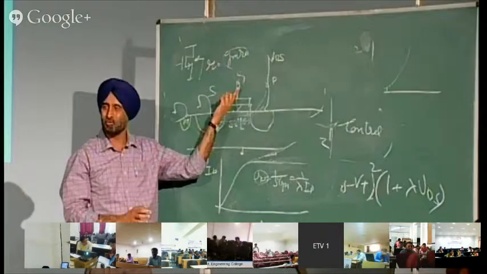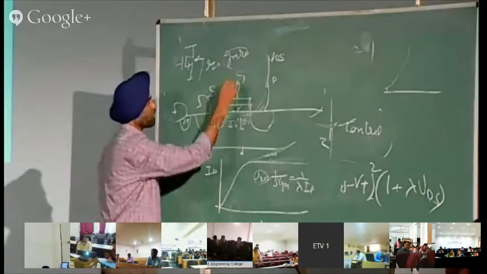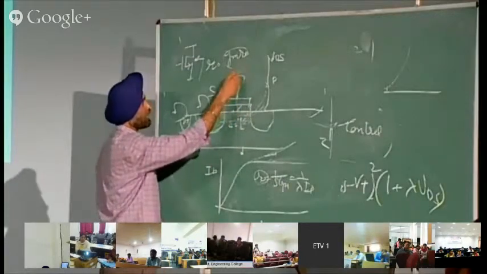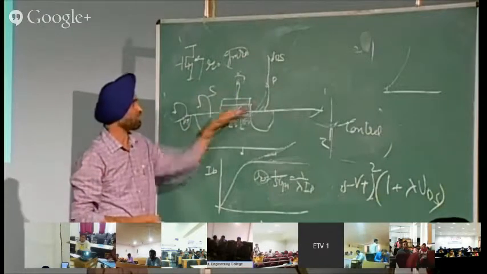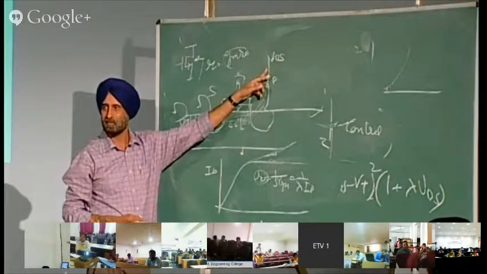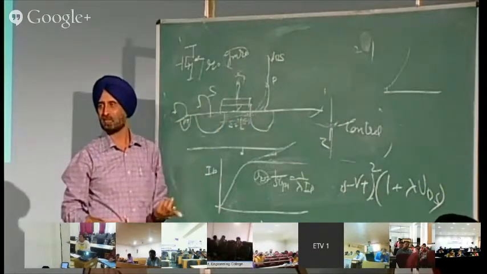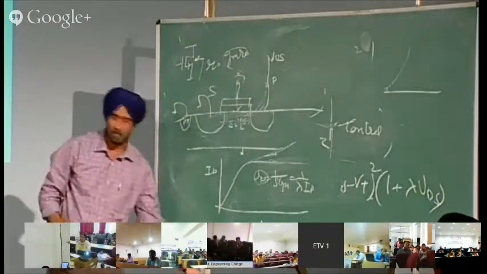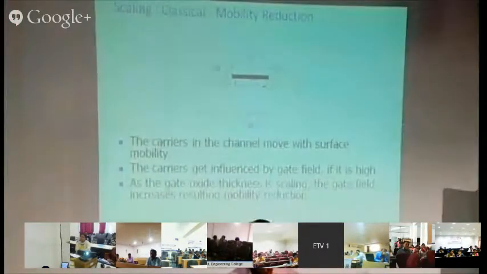Fine. What happens is when we reduce this, the gate loses control. The gate loses control because irrespective of the potential at the gate, some current is always flowing because of this VDS. So some current is always flowing, and the gate loses its control. These are some of the short channel effects.